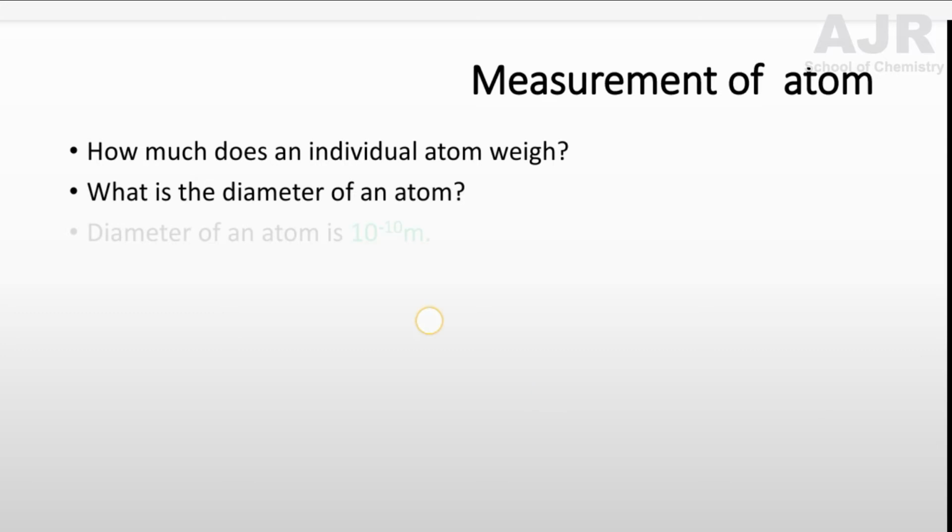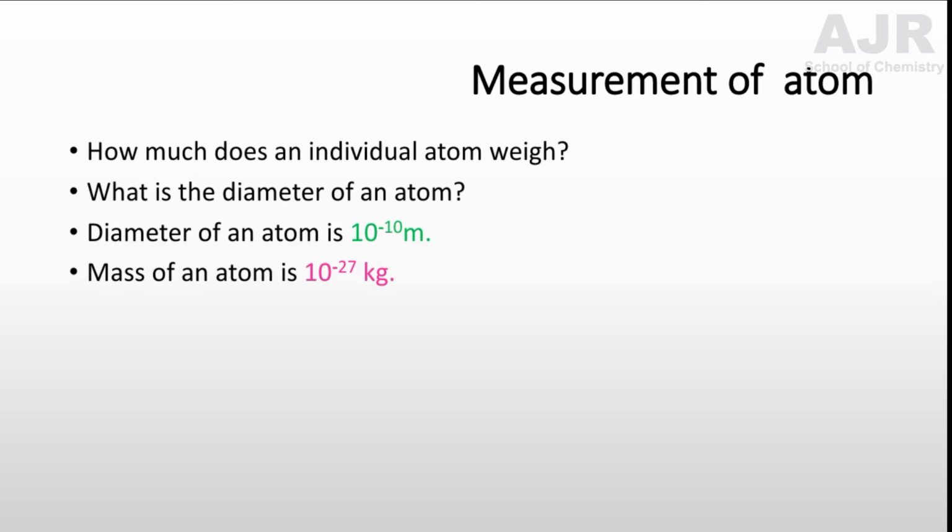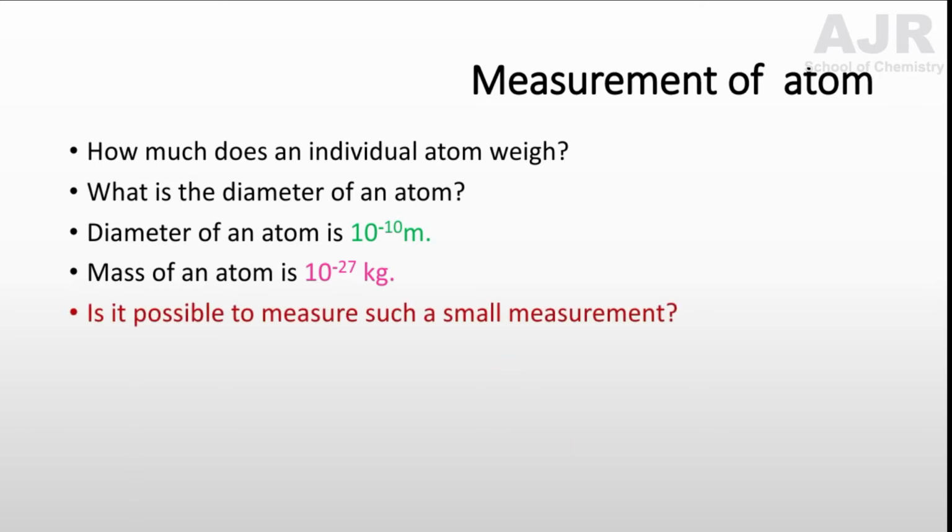If you ask these questions, you get the answer. The diameter of an atom is found to be 10 power minus 10 meter, and the mass of an atom is found to be 10 power minus 27 kilogram. Is it possible to measure such small measurements directly? It is very difficult to measure such a small measurement.